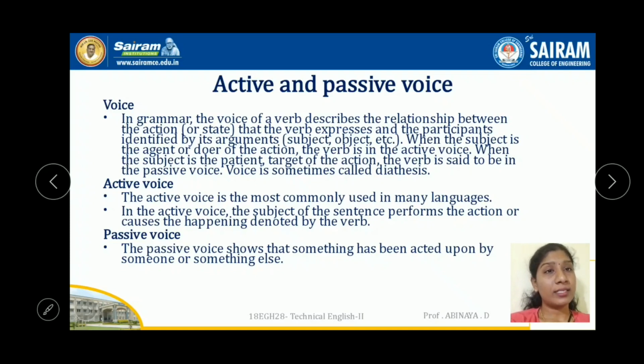The active voice is the most commonly used in many languages. In the active voice, the subject of the sentence performs the action, the doer of the sentence, right? The doer of the action comes in the subject place, that is active voice. The passive voice shows that something has been acted upon by someone or something else, which means the receiver. If the receiver of the action comes in the subject place, that is passive voice. A basic common thing, keep that in mind, don't ever confuse. If the doer of the action comes in the subject place, that is active voice. If the receiver of the action comes in the subject place, that is passive voice.